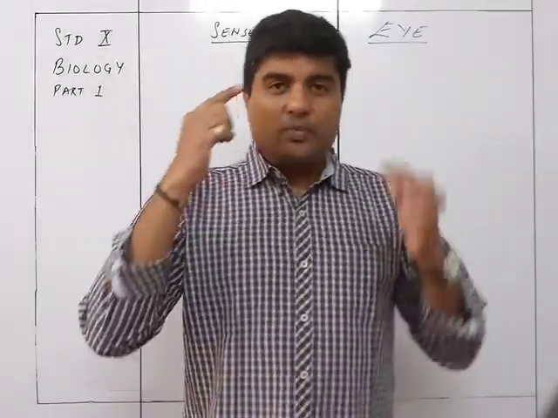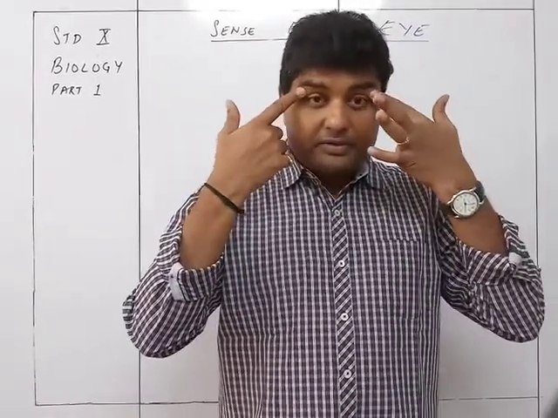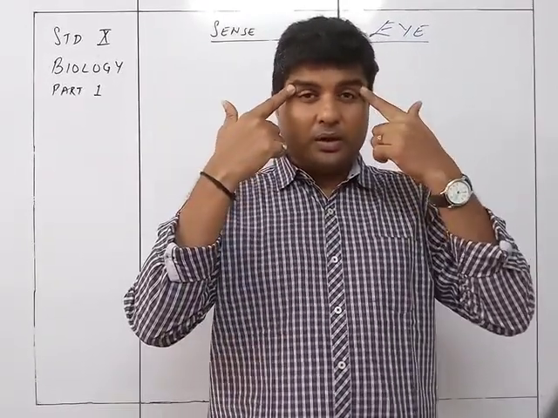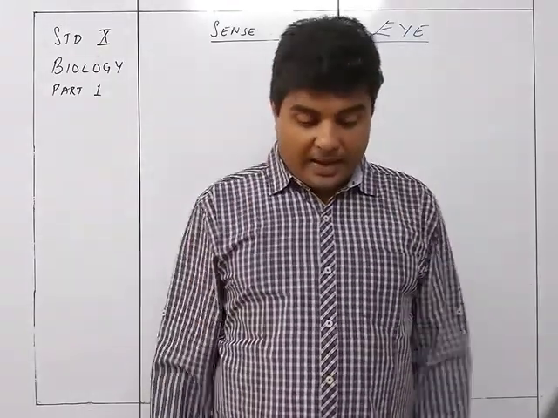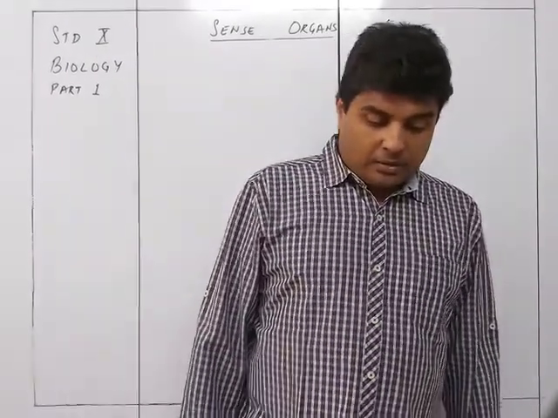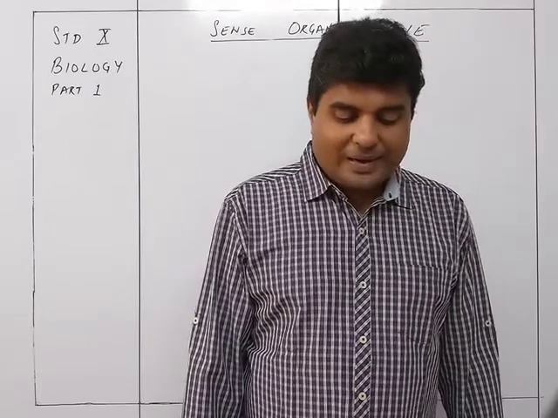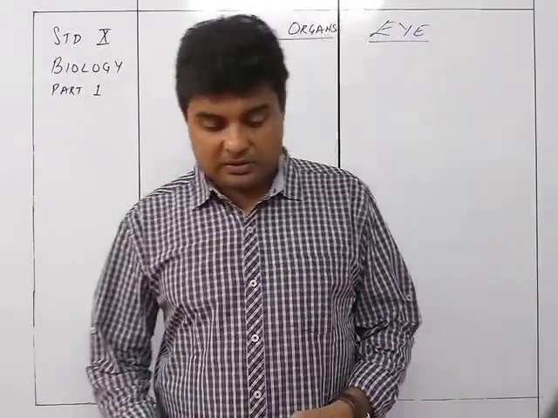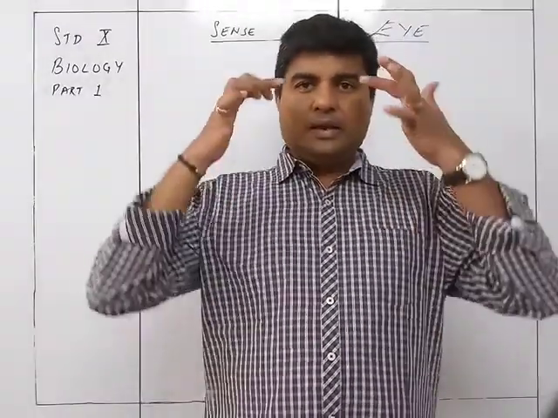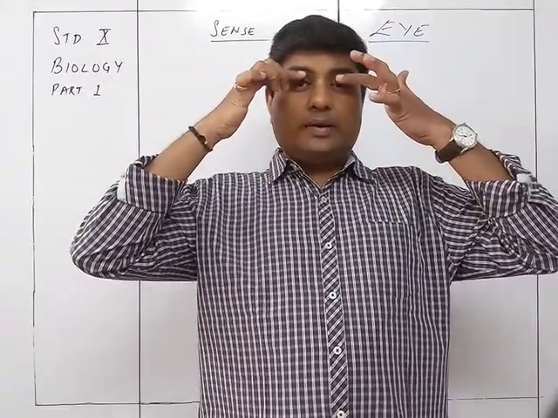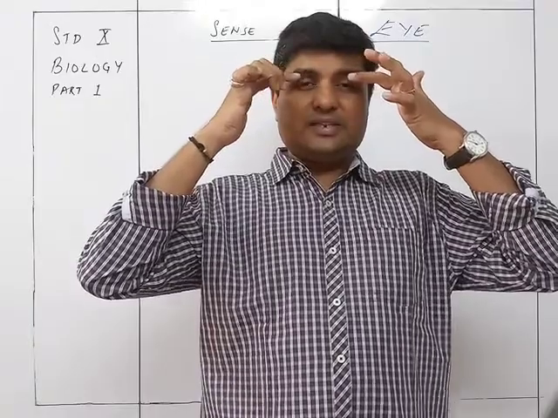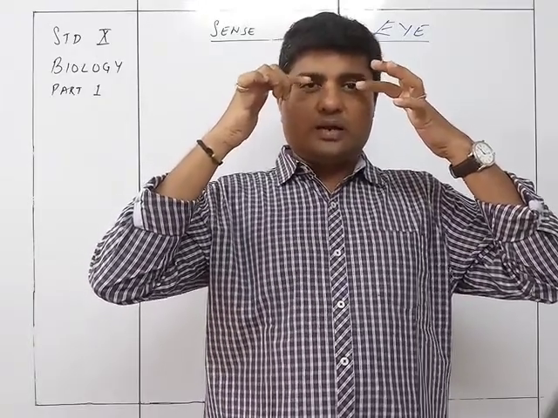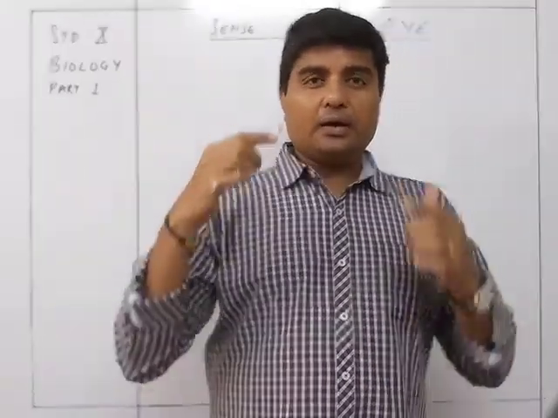So this one over here and this one over here are the lacrimal glands. 6 to 12 ducts of the gland pour the secretion over the front surface. There are 6 to 7 openings from where tears continuously flow onto the eye.